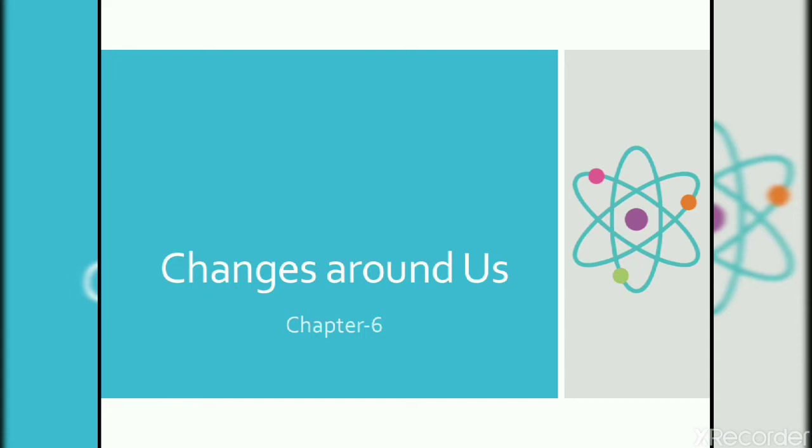So today we are going to start a new chapter, that is, changes around us. Mostly we can see some common changes if we observe keenly. We can see some common changes around us, like change in weather, burning of wood, germination of seeds, changes in animals, producing babies, growth in babies. So these are some of the changes I'm naming. We will study the changes around us, how the change occurs and why the change occurs. This is how we are going to study all these things in this chapter.